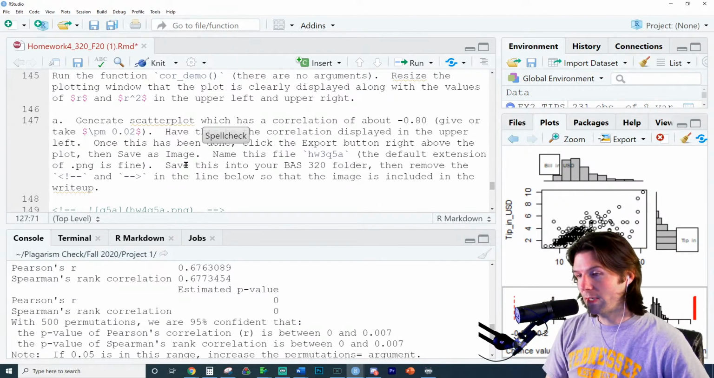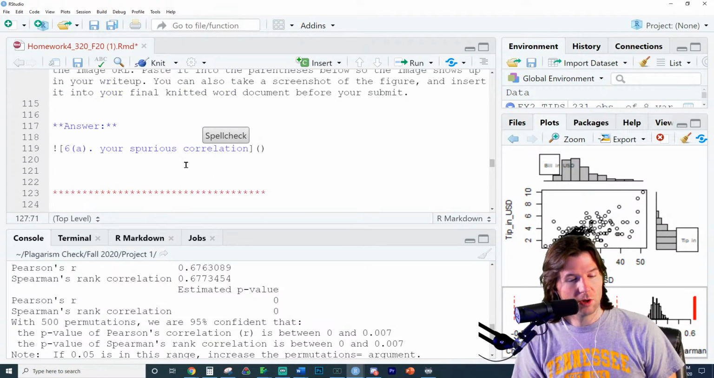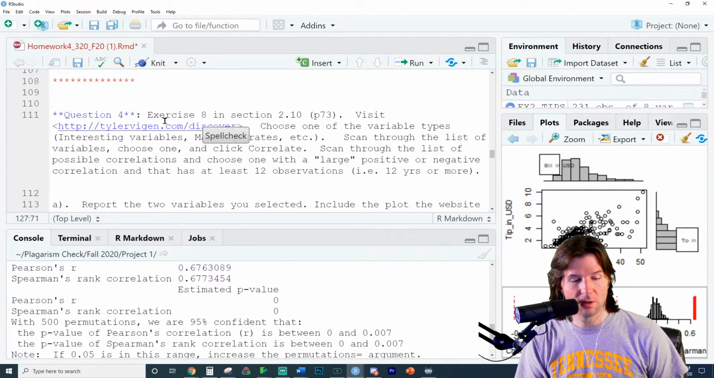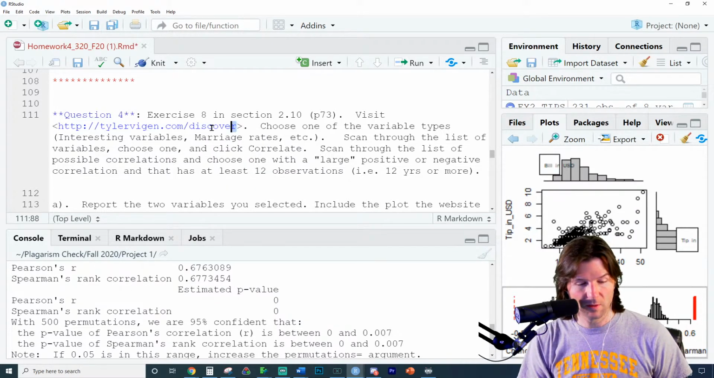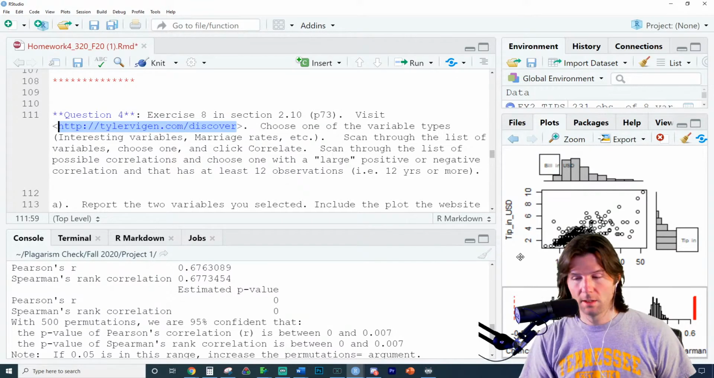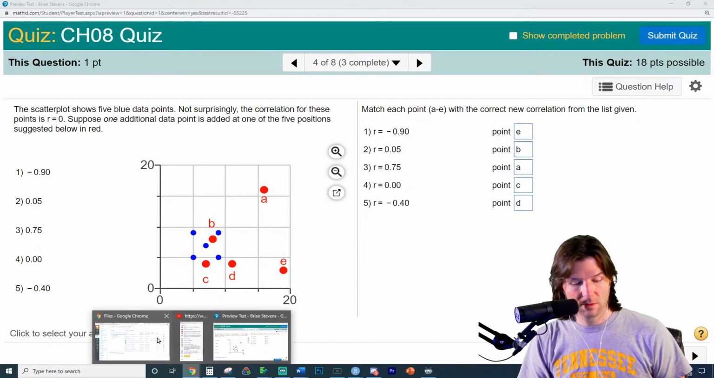So for question 4, exercise 8, do we have to click the link? Yeah, you should go to the Tyler Vigen site. That's the guy's name. And then you should look for correlations between two things. This should work, right? It's not going there. Let me go to this link here. I'm going to go to it on my other page. Let me go to it and we'll pull it up right here. There's that. So let's go ahead and take a look at that.